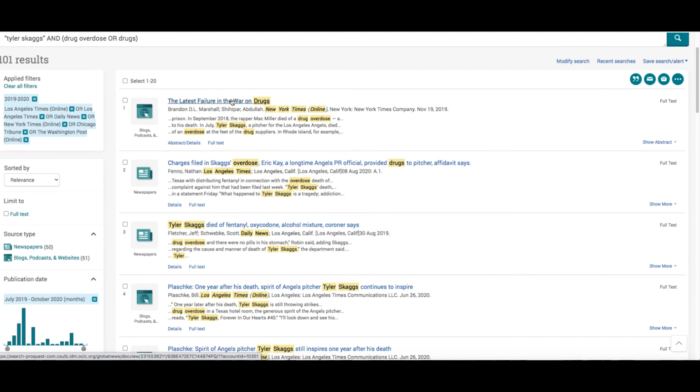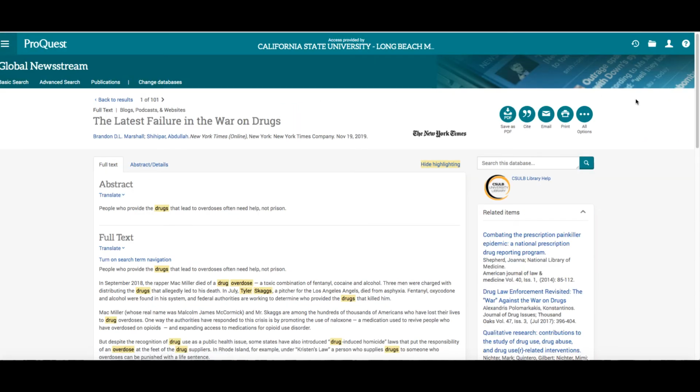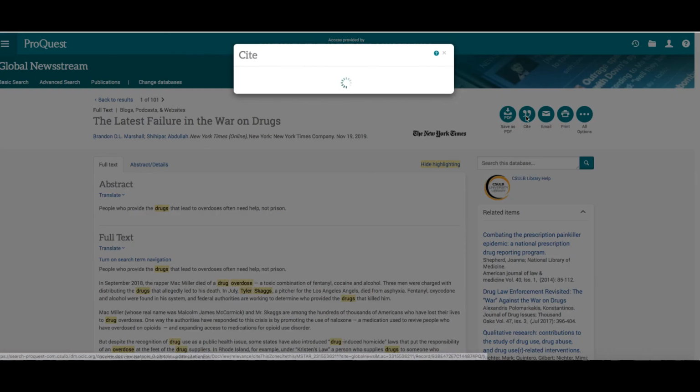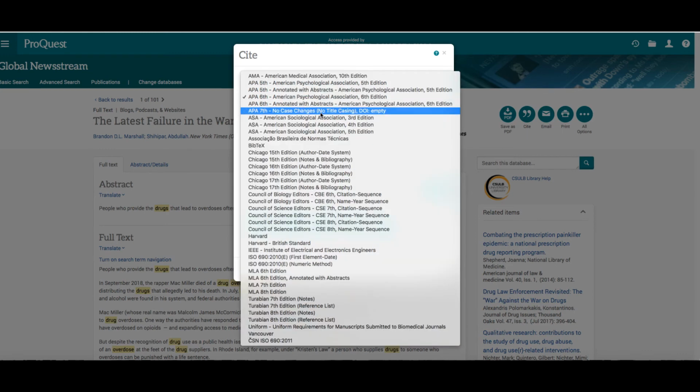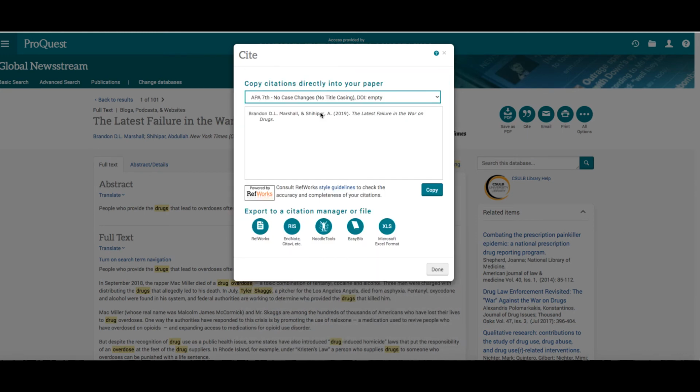Most of the stories in this database are full text. Once you click on them, you'll find that you can download it as a PDF. If you're doing a scholarly paper and you need citations, you can get an APA citation. Again, it's computer generated, so you have to check it and be careful. And also, this is the 6th edition, and APA is now in the 7th edition. And the capitalization on this is not correct. So you have to double check, but at least it gives you a beginning.